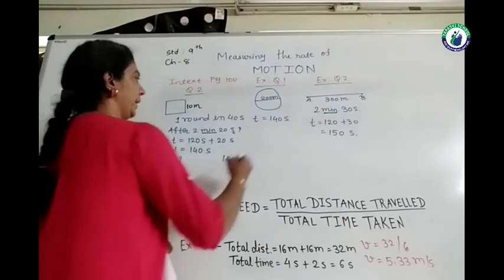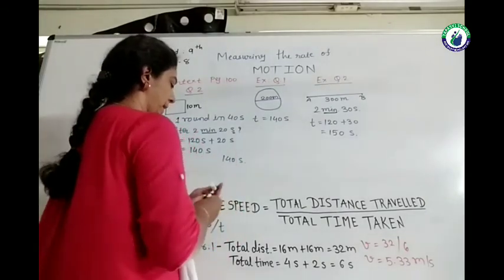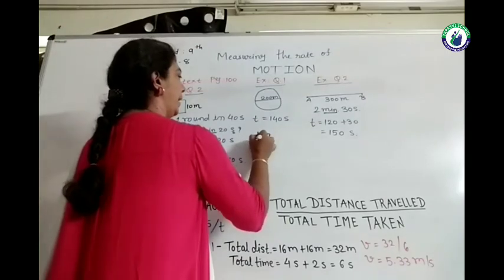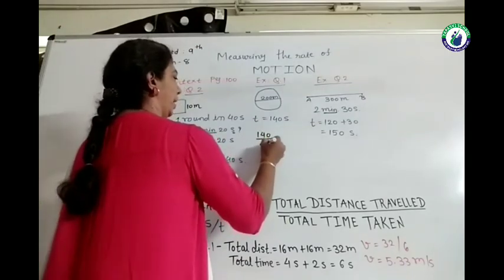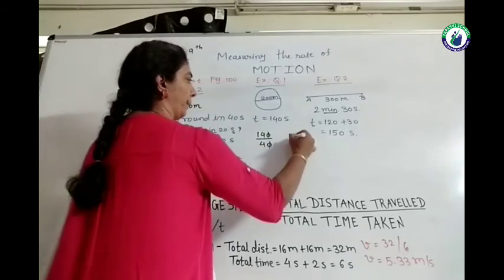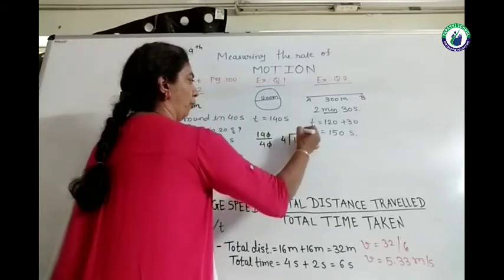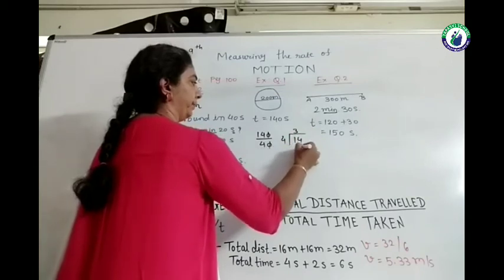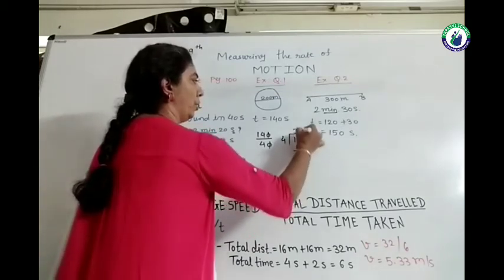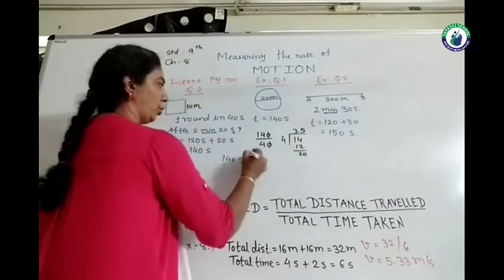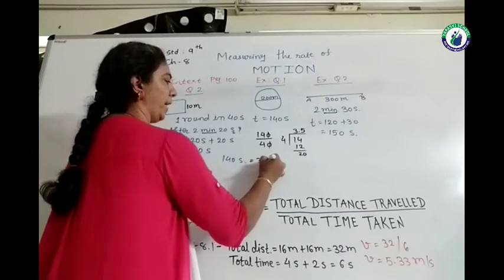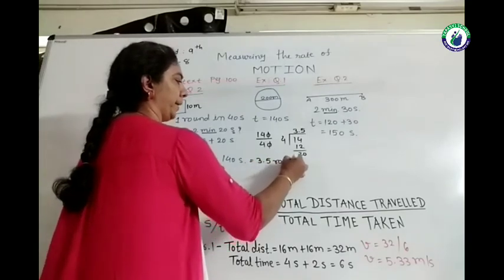So we are getting the answer as 140 divided by 40. So 0 cancelled, 14 by 4. 4 3s are 12, 2 is the remainder, 0.0, 3.5. So after 140 seconds, 3.5 rounds will be completed.